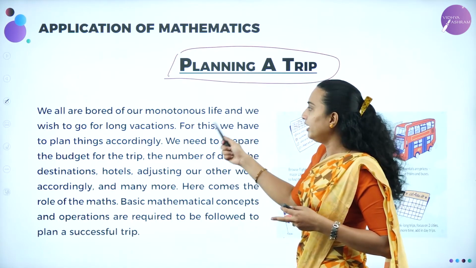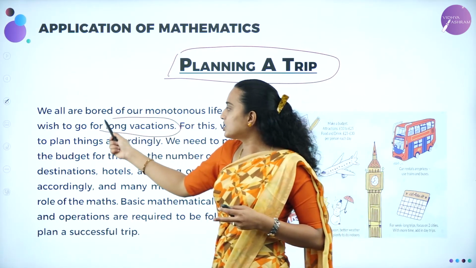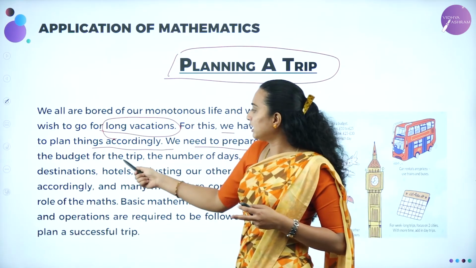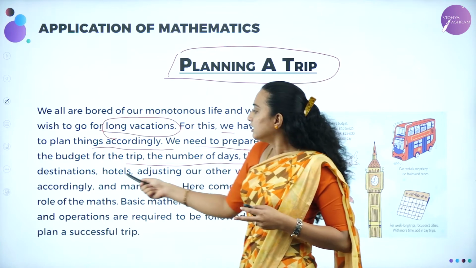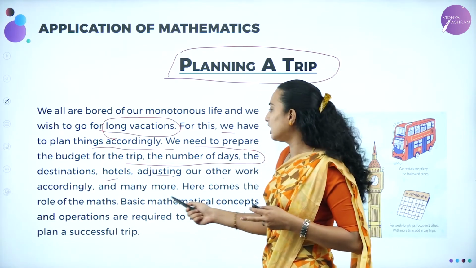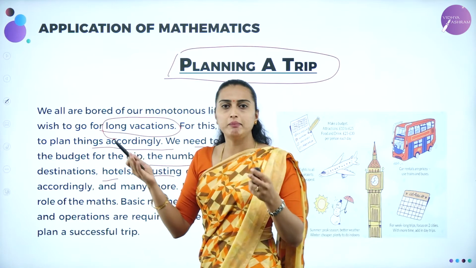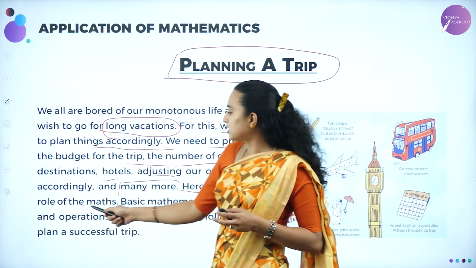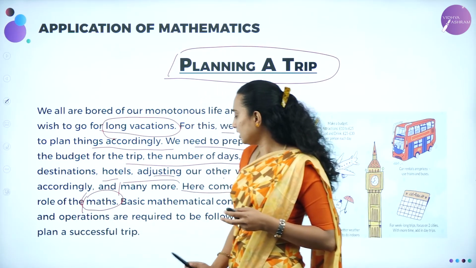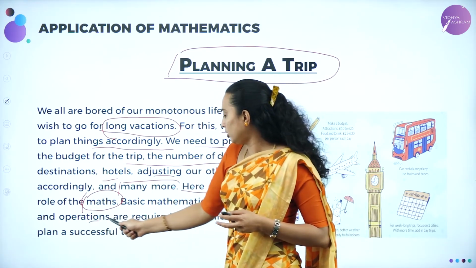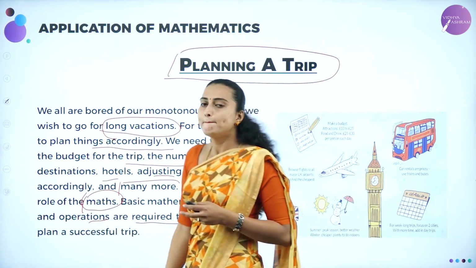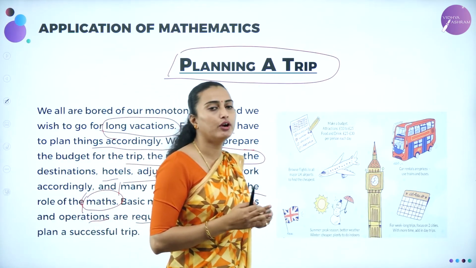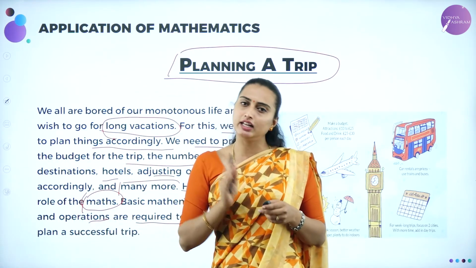And we wish to go for long vacations. That means for this we plan things accordingly. We need to prepare the budget of the trip, the number of days, the destination, hotels, and adjusting other work, which means the family, everything you need to adjust, and many more operations. Correct? Here comes the role of mathematics. Basic mathematical concepts and operations are required to follow the plan of a successful trip. So in these fields we are going to use simple basic calculations.